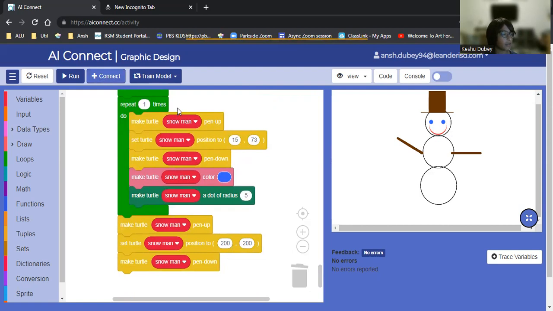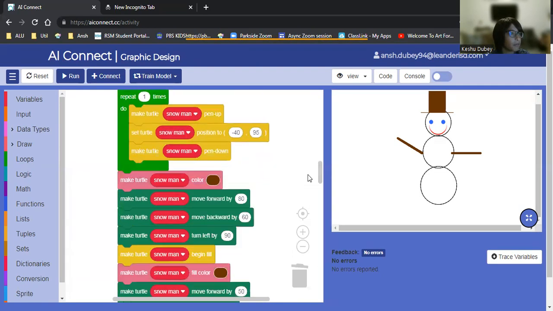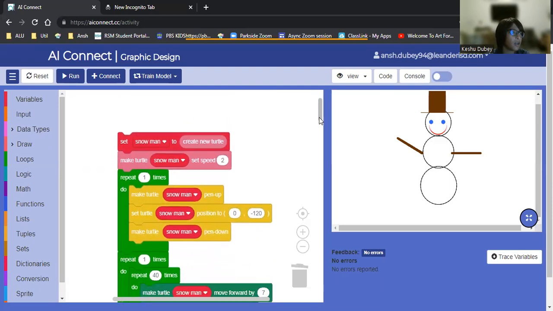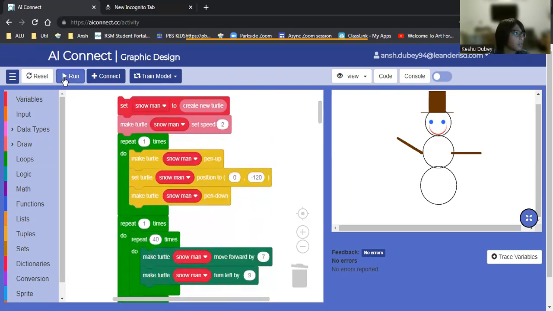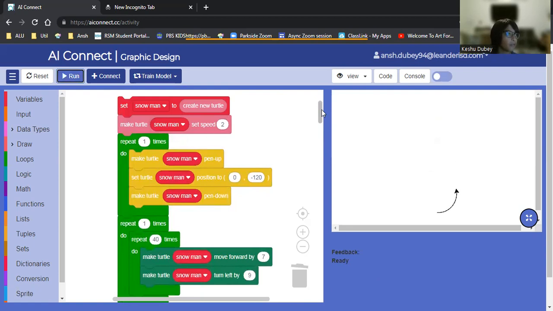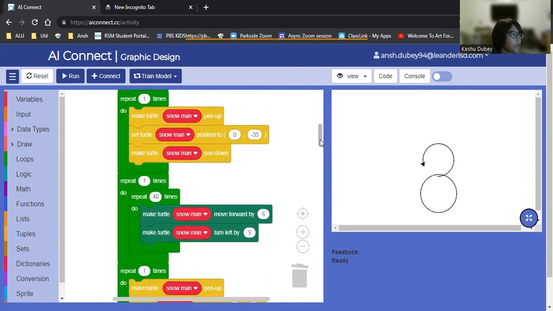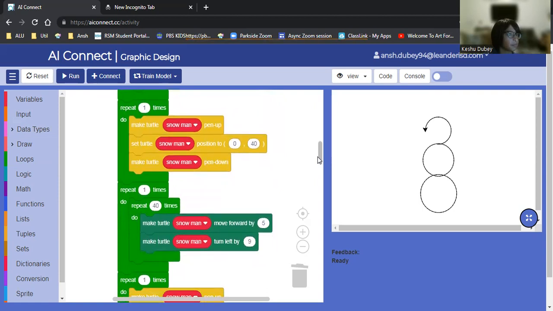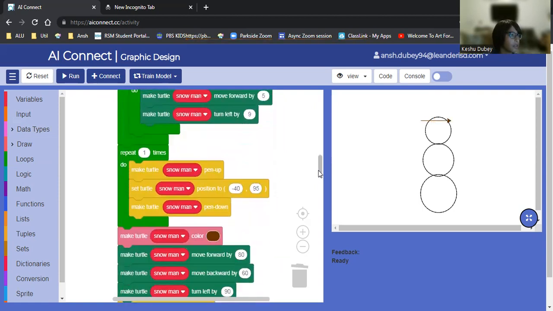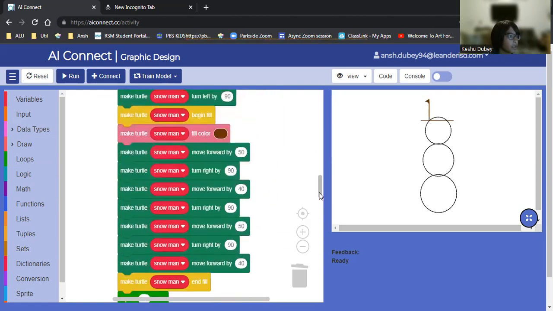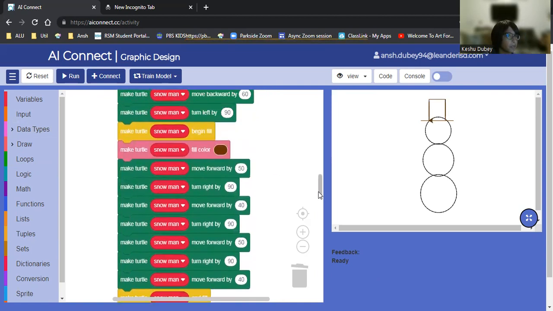Let's put this in action. Let me scroll up, and I'll go along with the code. Okay, the first circle, big circle, this code. And the second circle, this code. Then the third circle. And then the hat line part, and the fill part.